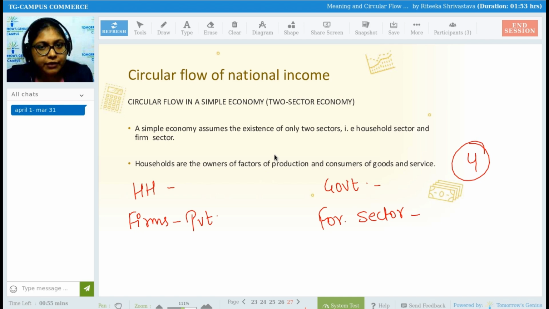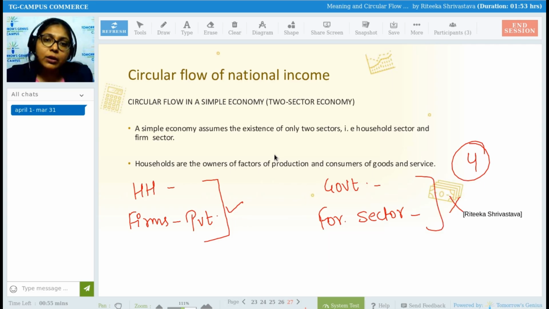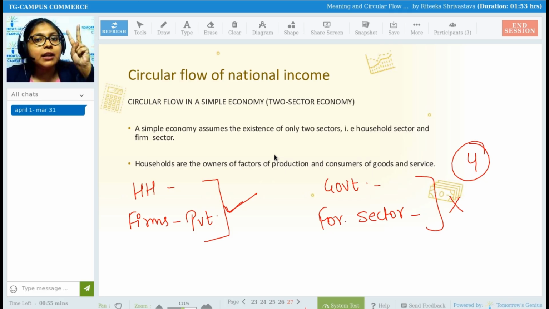Out of which, when we study the circular flow of national income, we are going to put an assumption that there are only 2 sectors in the economy. These 2 sectors do not exist. Only these 2 sectors exist, that is household and firms. Clear till here, one by one. First point, I said there are 4. Second point, I said that we are going to assume under circular flow of national income that there are only 2 sectors in the economy, that is household and firms. We are going to assume government sector and foreign sector do not exist.